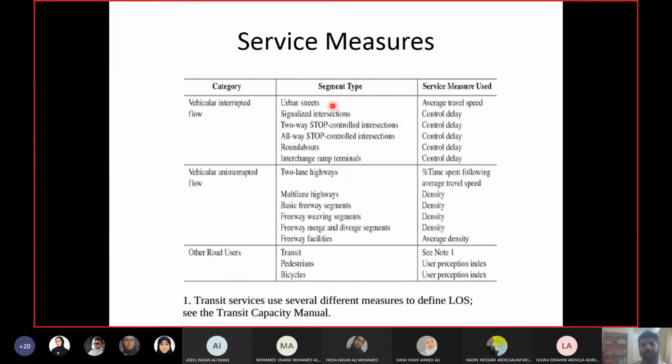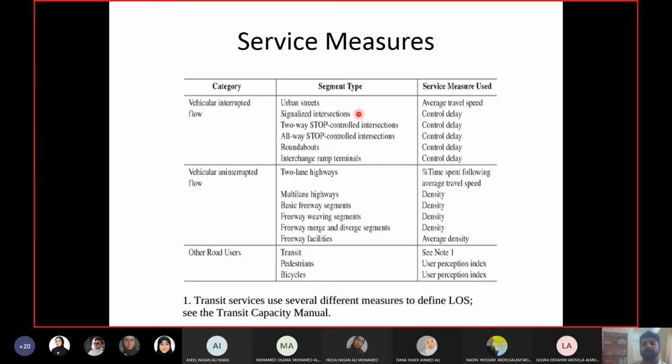Interrupted can be urban streets which do not come under the uninterrupted flow definition. The definition was spacing between the interruptions more than 2 miles. So any street which does not have spacing more than 2 miles will come under urban streets. To calculate the level of service for urban streets, you need average travel speed on that segment.